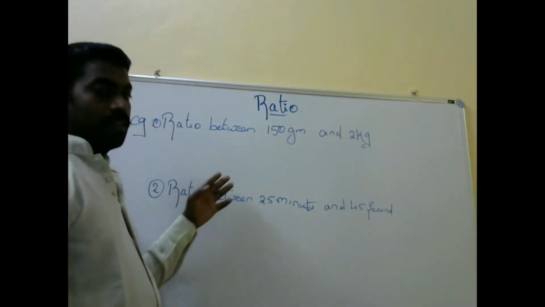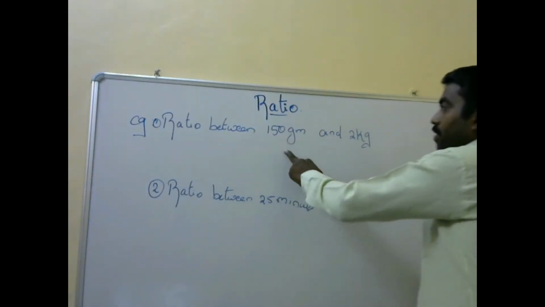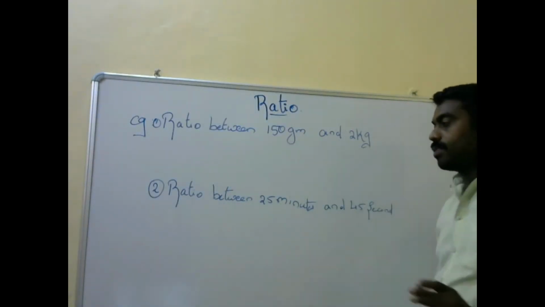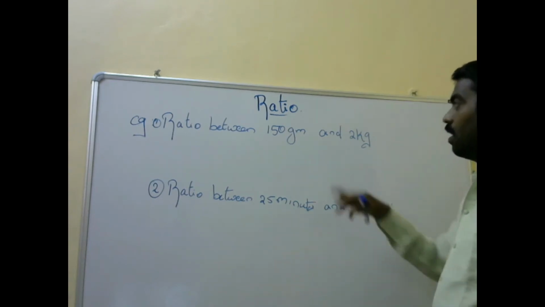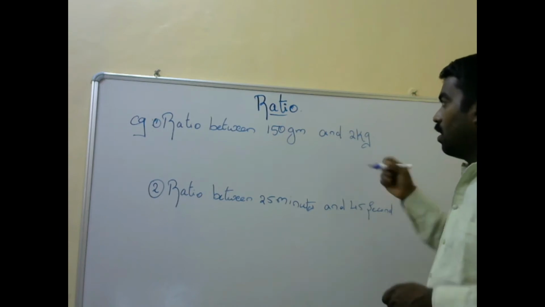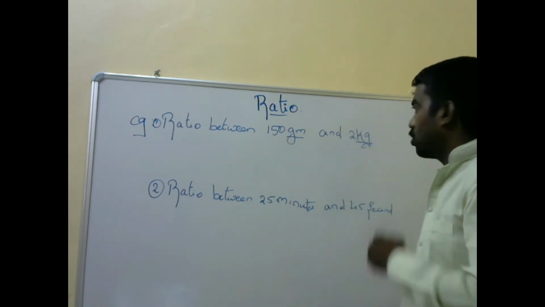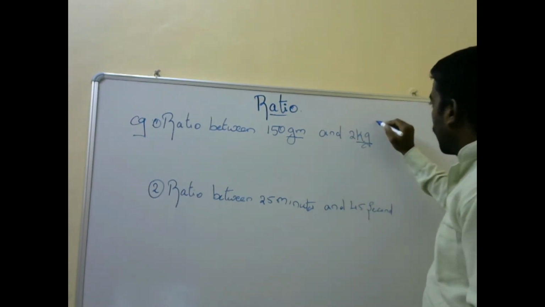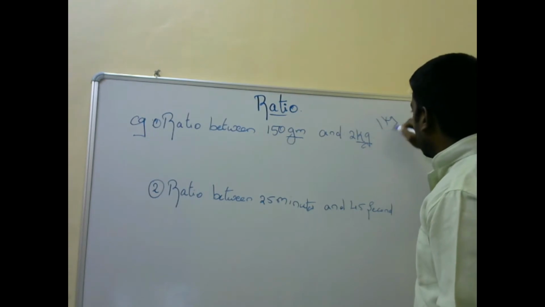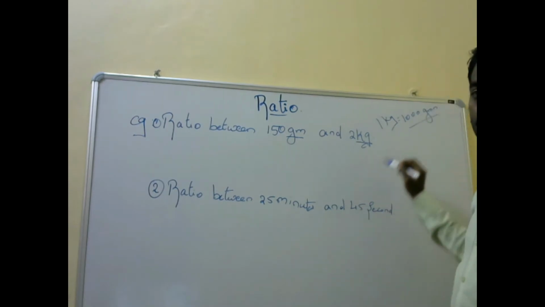We can go with the sums. Note down the sums. First, the ratio between 150 grams and 2 kg. And the second sum is the ratio between 25 minutes and 45 seconds. See, everything has to be the same. Here it is given in grams, here it is in kg. So we have to convert kg into grams. 1 kg is equal to 1000 grams.